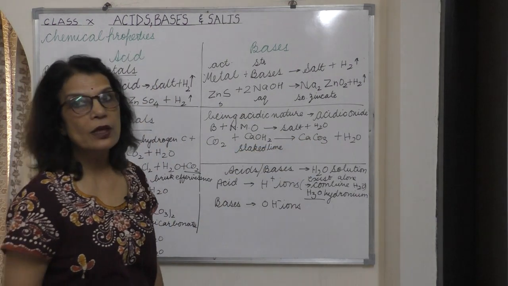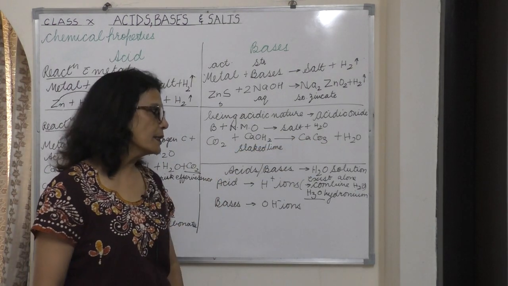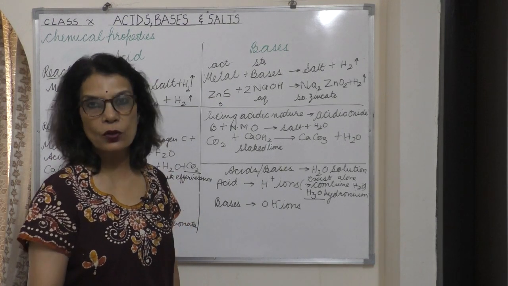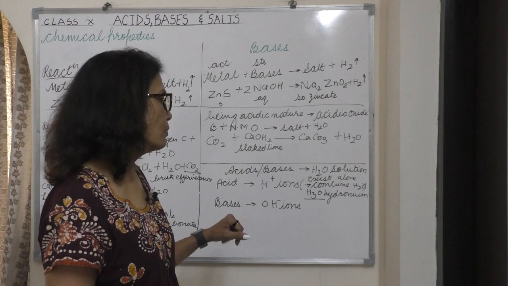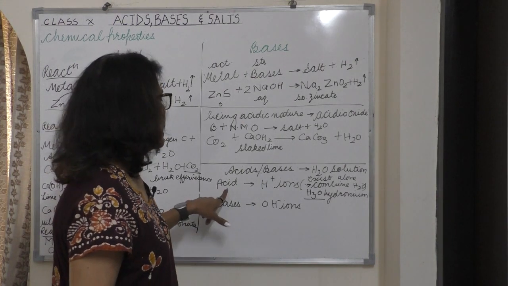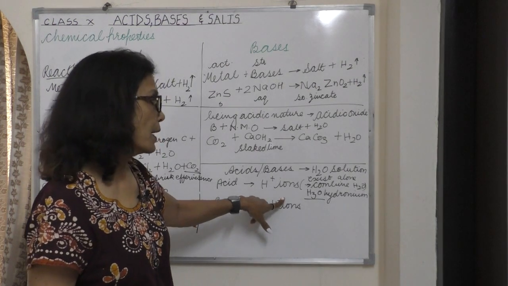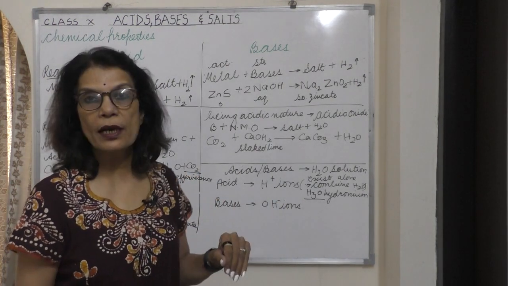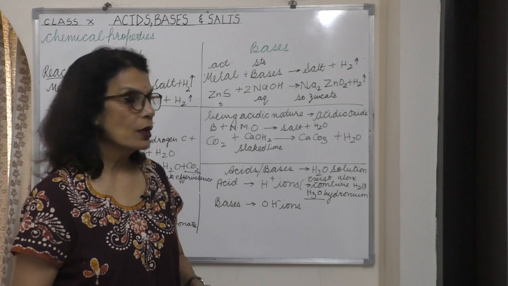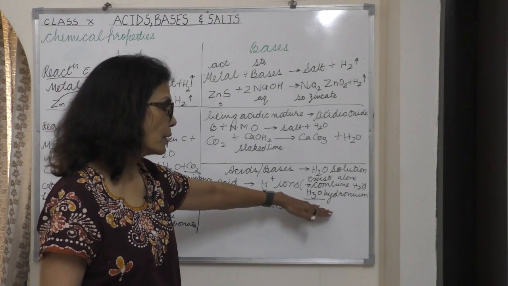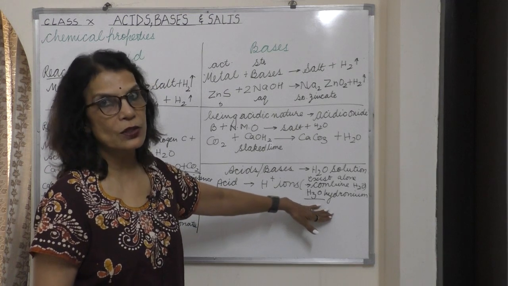Now I am going to tell you what acids and bases do when they are dissolved in water. When dissolved in water, acid gives hydrogen positive ions. As hydrogen ions cannot exist alone, they combine with water and give hydronium, that is H3O plus.